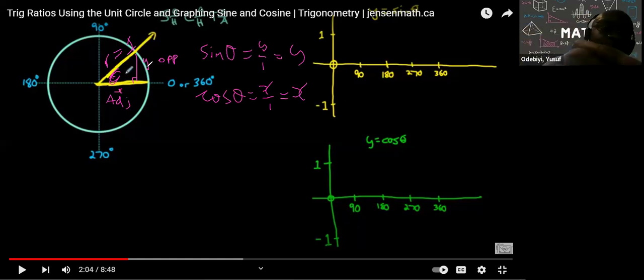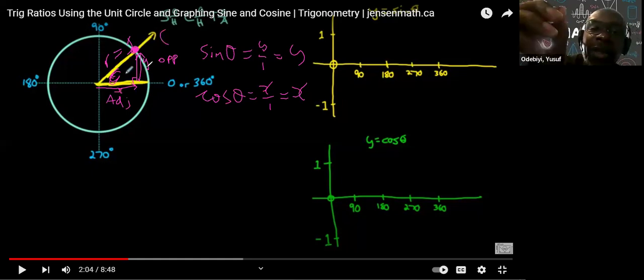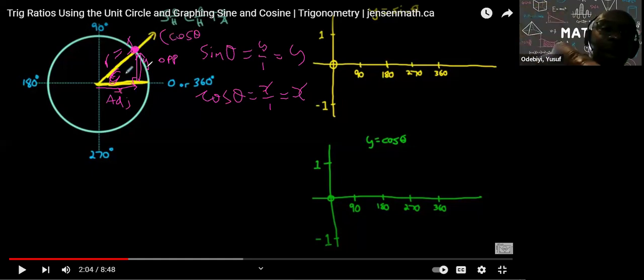So if we want to do that, right? From here to here, that's my x. I can find it by using cos theta. From here to here, that's my y. I can just find that using sine theta. So that point right there, what I'm circling, is basically made up of your x and y. And your x is cos theta, and your y is sine theta.